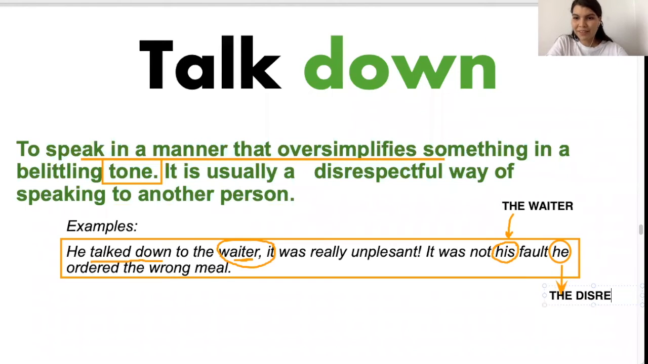The disrespectful client, it was not the waiter's fault. The disrespectful client ordered a different meal. So he received pasta and he expected pizza, but he ordered pasta. Yeah. So he was disrespectful. He talked down to the waiter. "Do you know what a pizza is? This is not a pizza." Something like that. Yeah, that would be to talk down to someone.